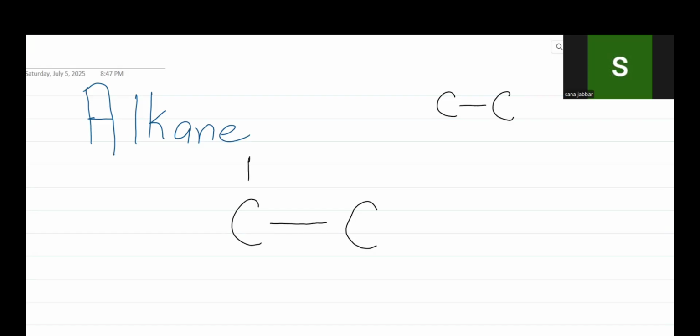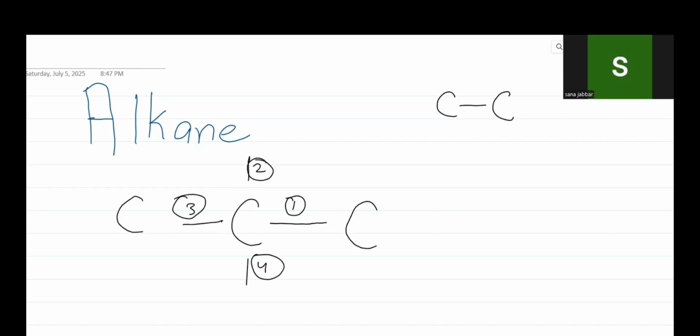So it means that if this is a single bond, the carbon can form 3 more bonds, because I have just told you that carbon can make 4 bonds. So this is the first bond, the second bond, the third bond, and the fourth bond. So we can attach the carbon atom as well.